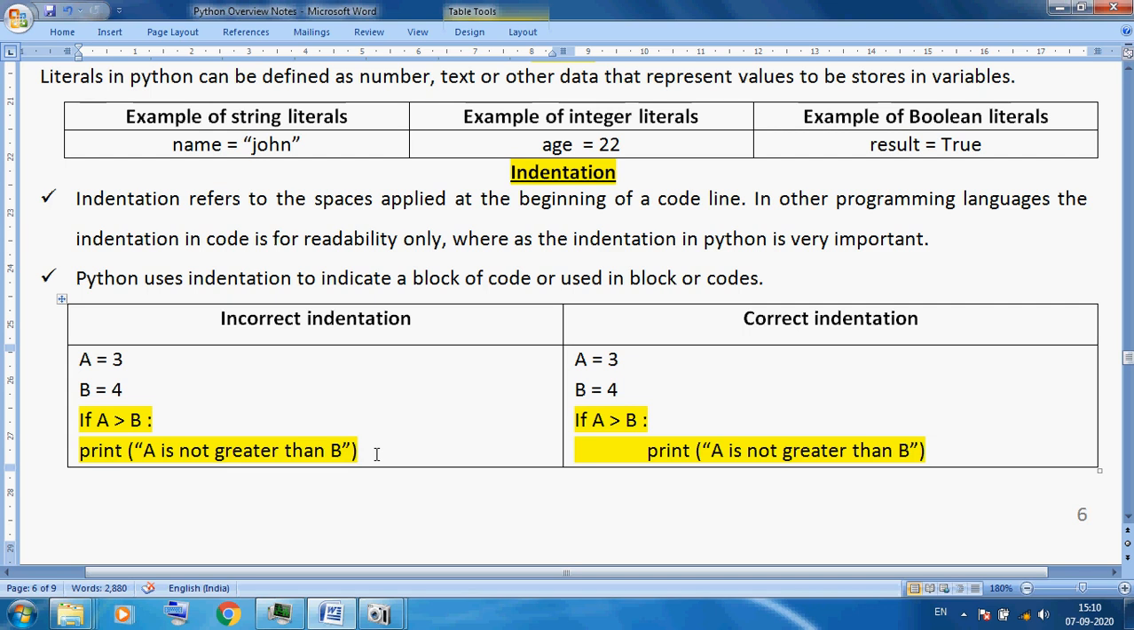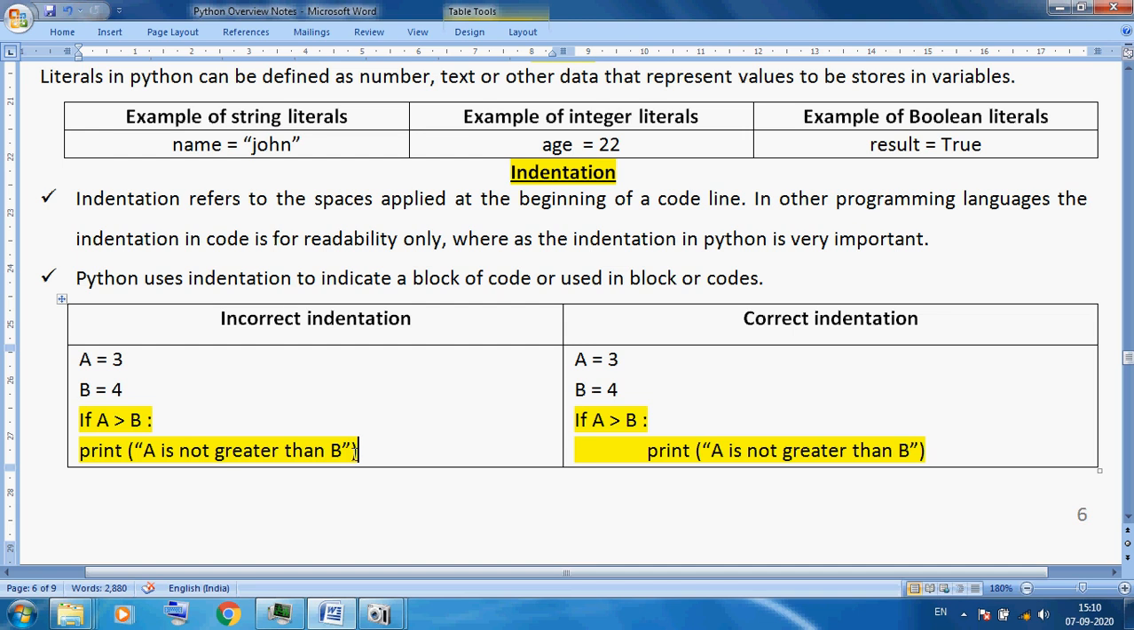Suppose this is an incorrect programming code. Suppose a is equal to 3, this is one statement, this is right. b is equal to 4, this is right, but here I am using an if statement. This is only a single statement, here you can see two lines, but it is only a single statement, meaning if a is greater than b, we can take any condition.